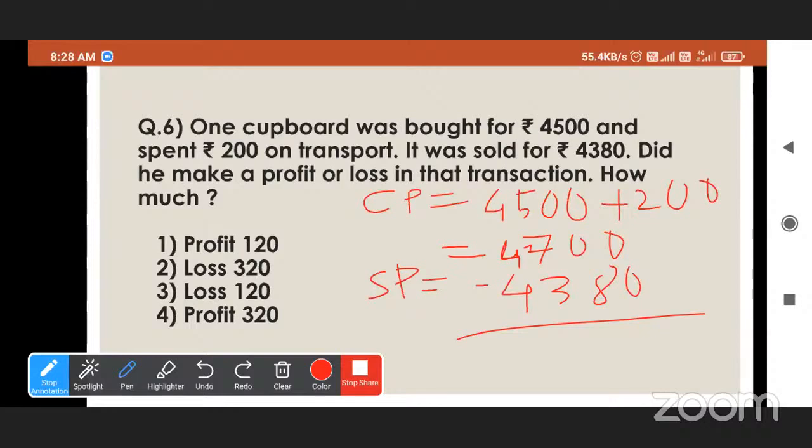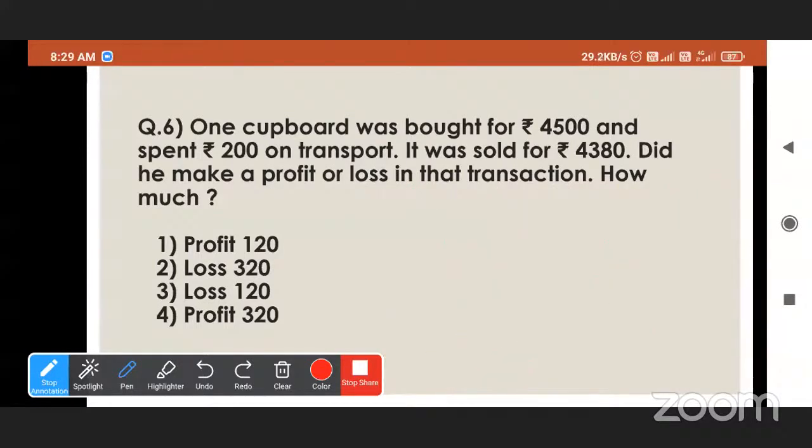So which option is right? Loss 320. Yes, second one is very correct. Loss 320.